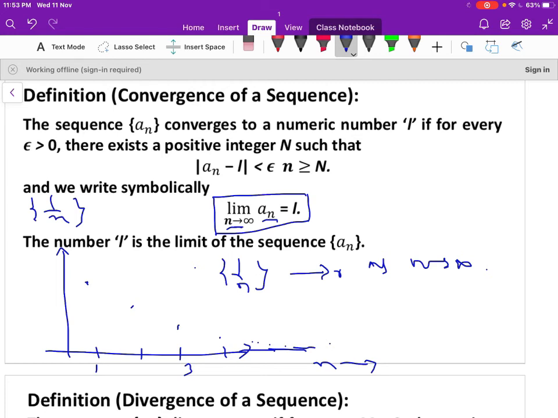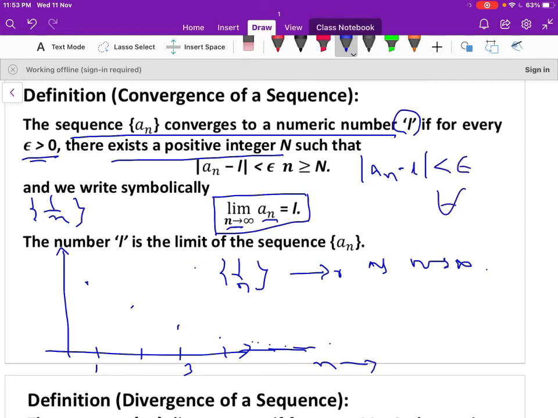So we can define the convergent sequence in another way. The sequence a_n converges to the real number L if for every epsilon there exists a positive integer N such that modulus of a_n minus L is less than epsilon for all n greater than or equal to N. Here L is the limit of the sequence a_n.